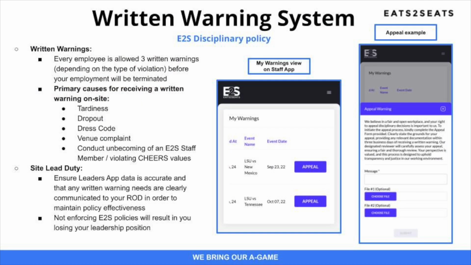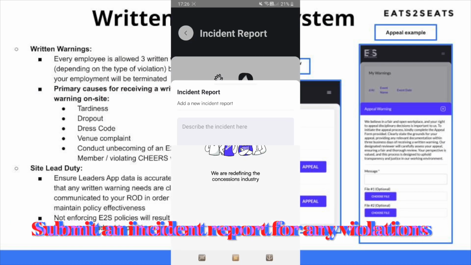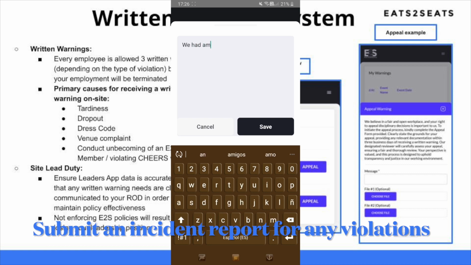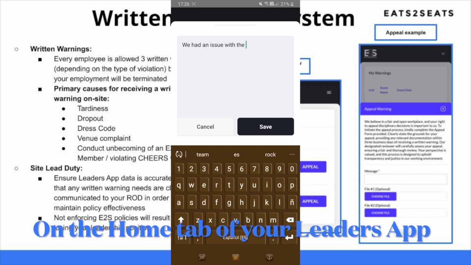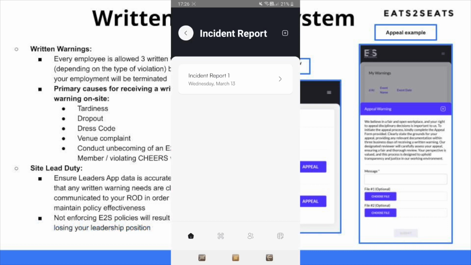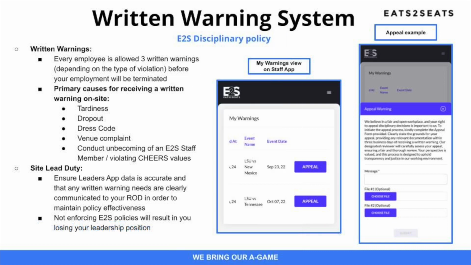Further, if the venue does not accept cash, no staff member on site may take cash for a customer order or a tip. Remember that as a vending lead, it is your responsibility to enforce all of our policies and to denote anyone that needs a written warning for one in your Leaders App into your ROD immediately. You will lose your position as a vending lead if you do not enforce E2S policies consistently.